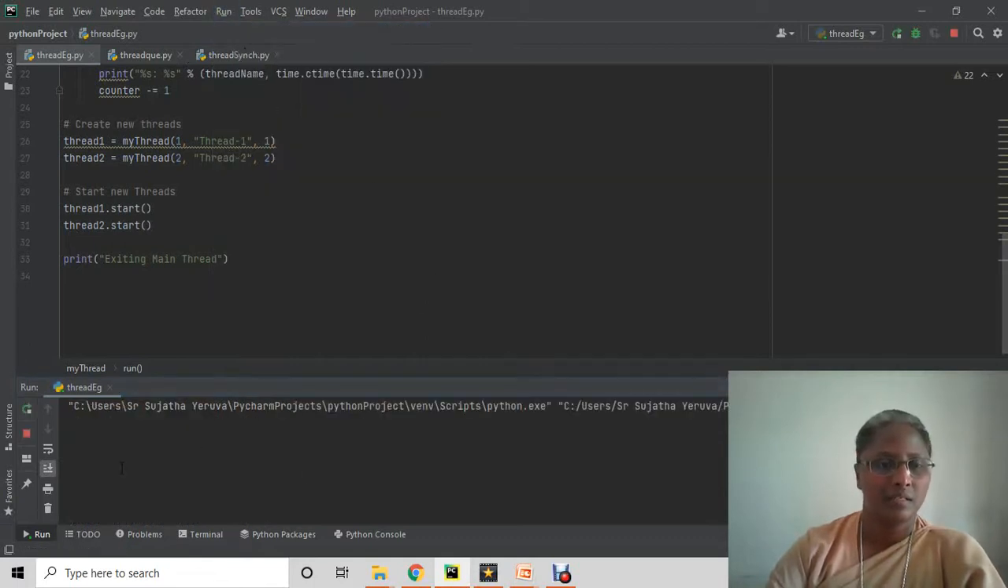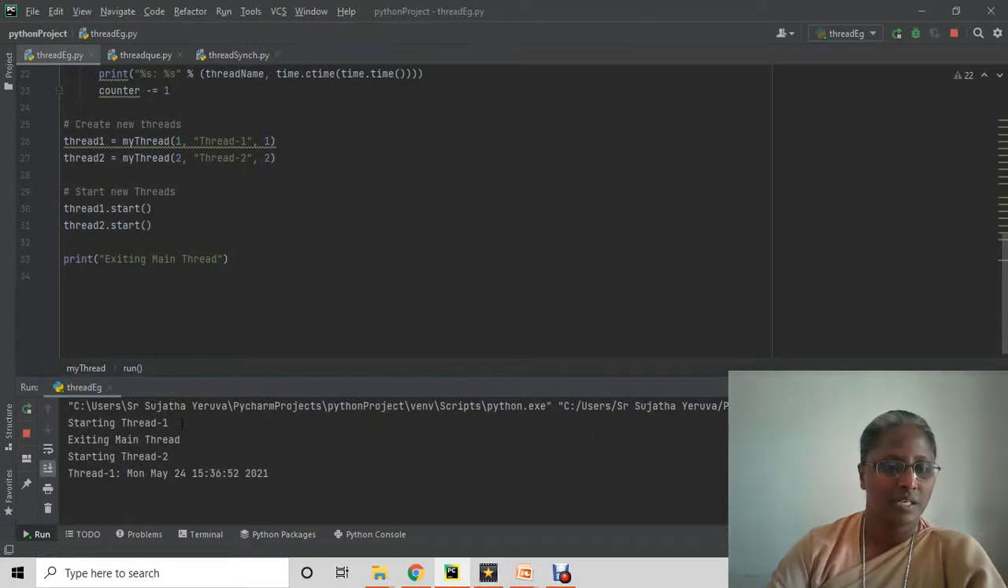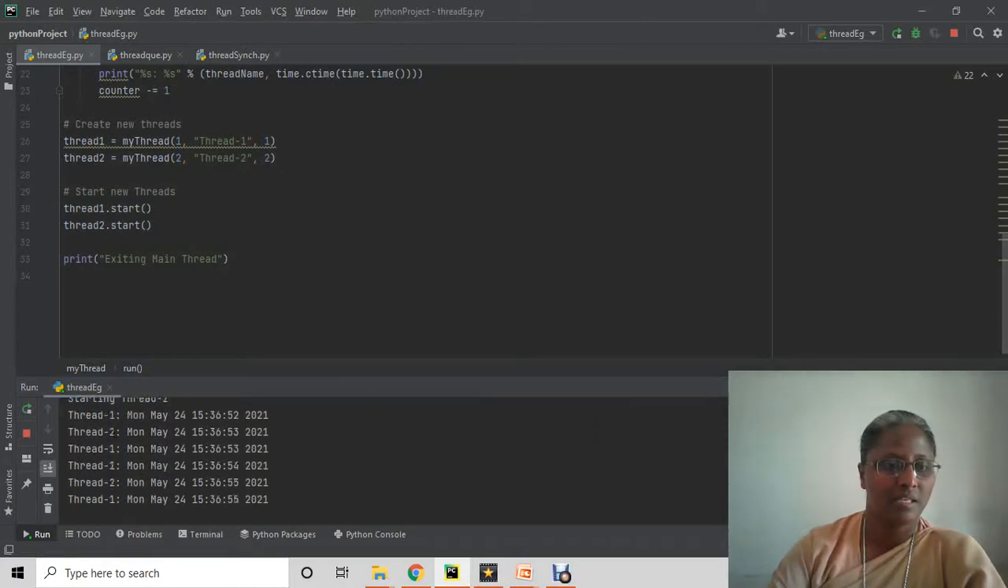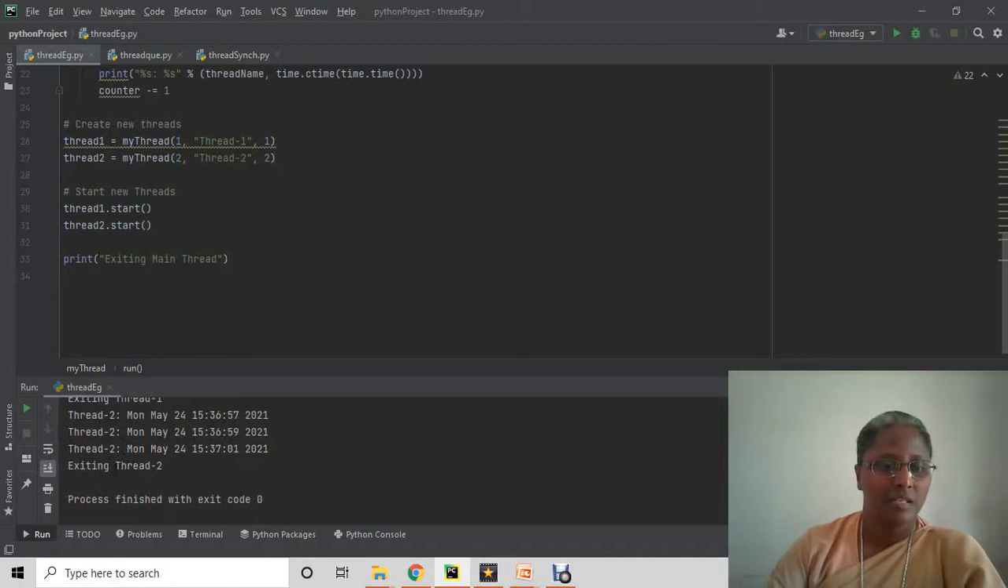You can see in this output we are starting thread 1, exit the main thread, and then start thread 2, and you can see how thread 1 and thread 2 with the 1 and 2 units of time are being executed, and then the thread execution ends here.